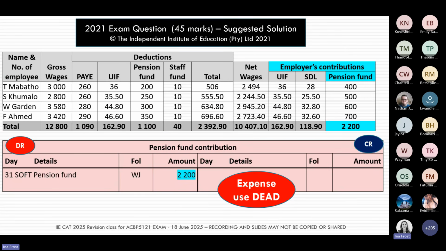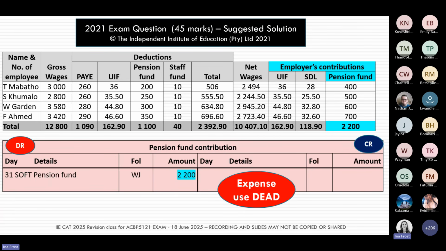Then the other ones I want to specifically highlight are the pension fund contribution account versus the actual pension fund account. In this question, you'll remember the employee contributed towards their pension fund and the employer also contributed. When we post these numbers to the general ledger, to our expense account, the pension fund contribution account, we post the amount that the employer is contributing.